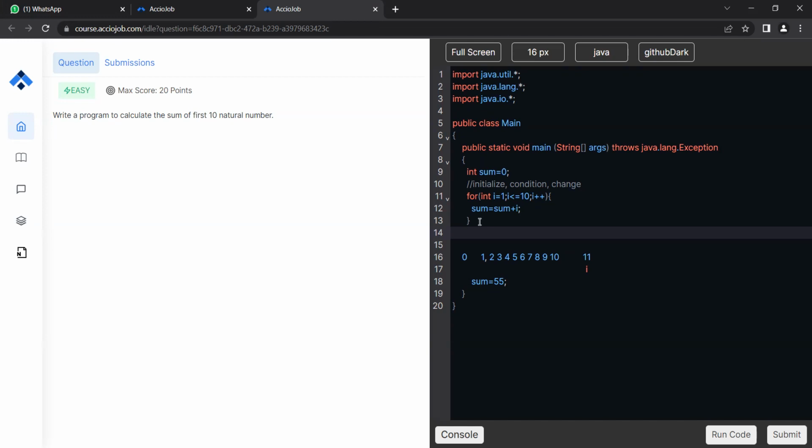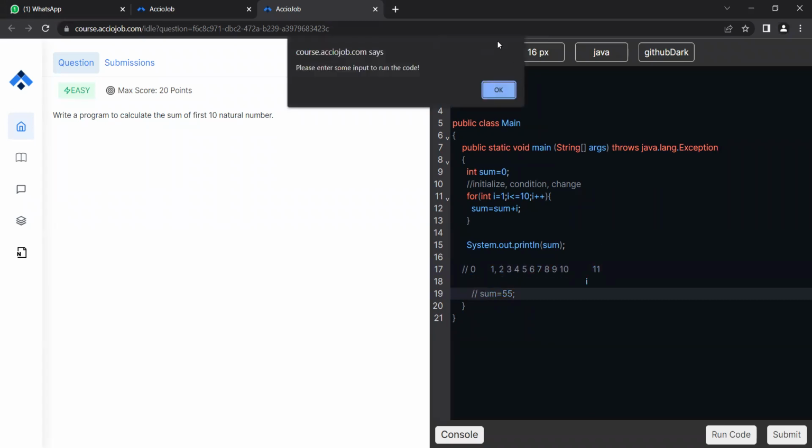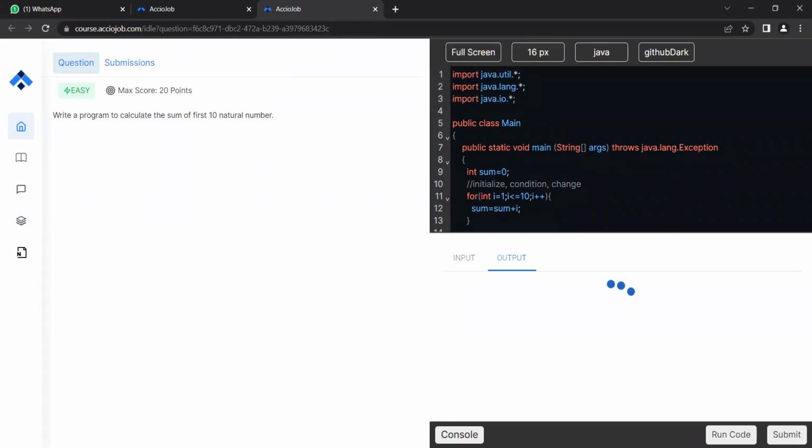Now, once the for loop's execution is complete, I have this answer in my sum variable, right? So why don't I just simply print it? System.out.println(sum), right? This basically gives me the answer, right? So let's just try and run it. Enter some input. All right. We don't need any sort of input in this one.